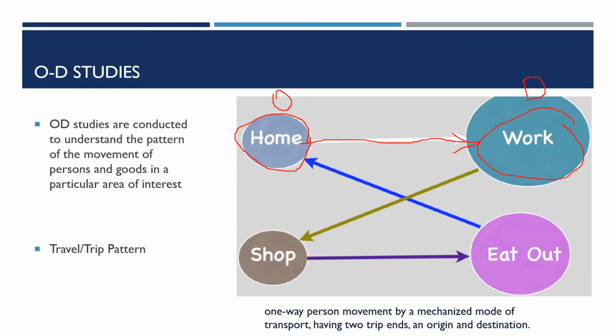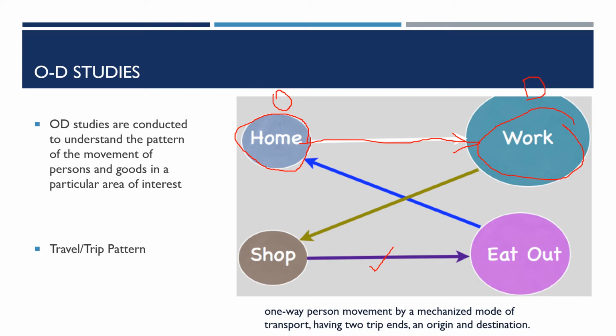If you look more carefully, you can understand that from work you headed out to a shop, and from there to a dining place, and then from there back to home. That means you have made 1, 2, 3, 4 trips. Now, each of these trips has a different purpose. The first one is a work-related trip, whereas the third one is more recreational, right?